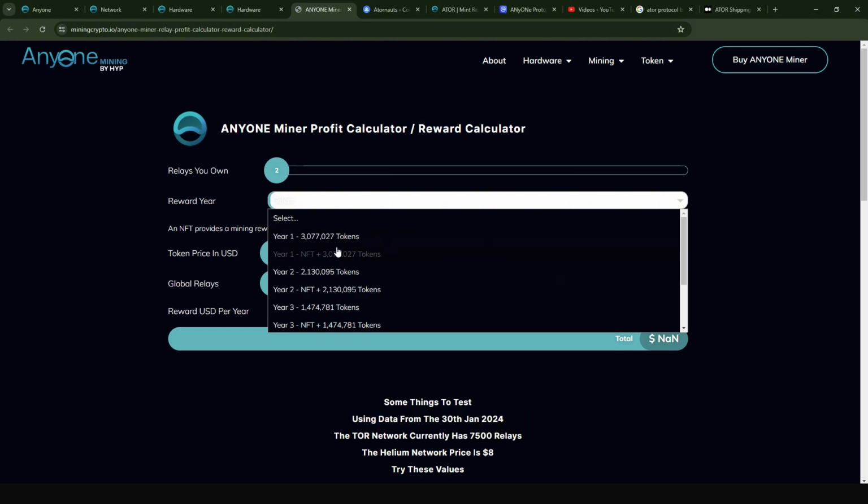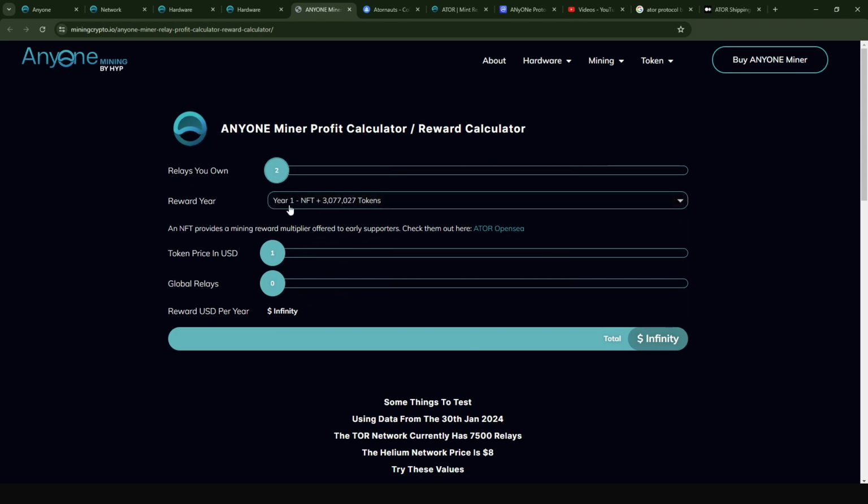If you choose year 1, it means that you have a virtual relay. If you choose year 1 with an NFT, it means that you have a hardware relay. In my case, I have 2 hardware relays, and then all you have to do is put in the token price. Currently the token is around 1.45, but I can't choose 1.45, so let me just go with the lowest, which is $1 per token.